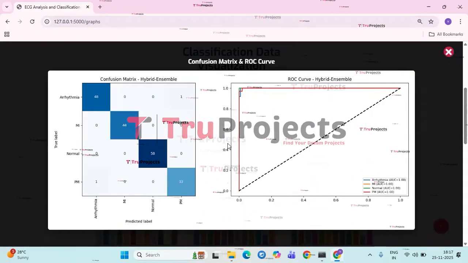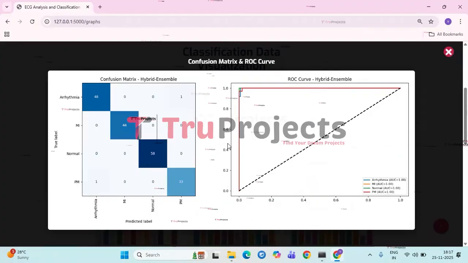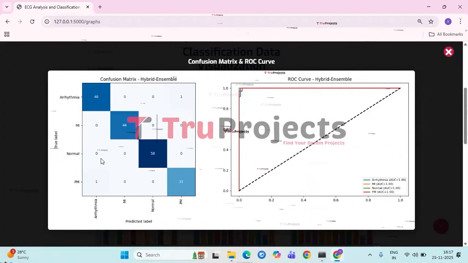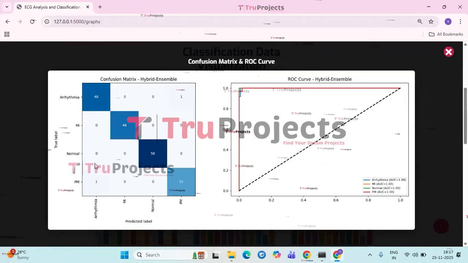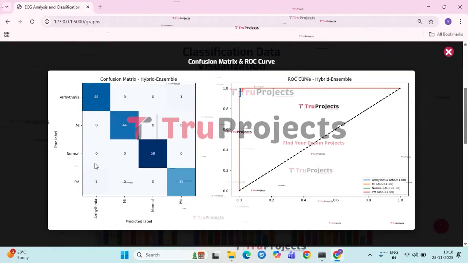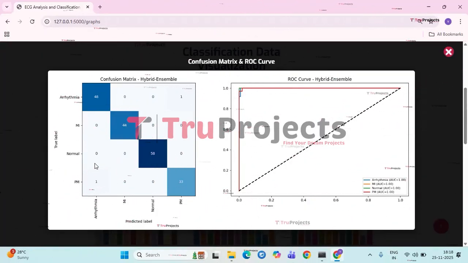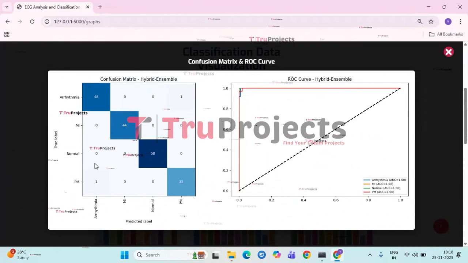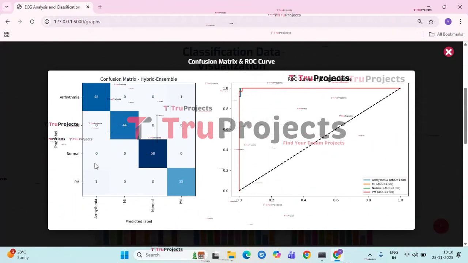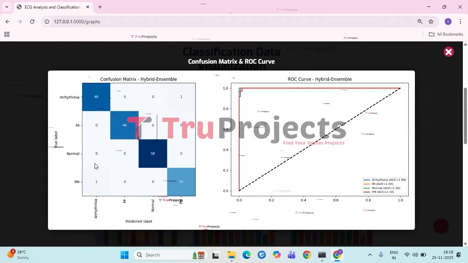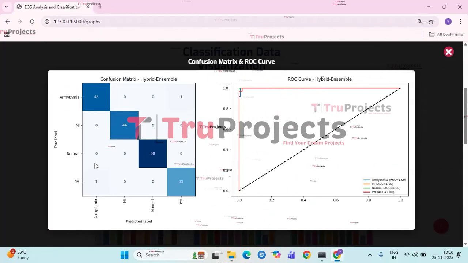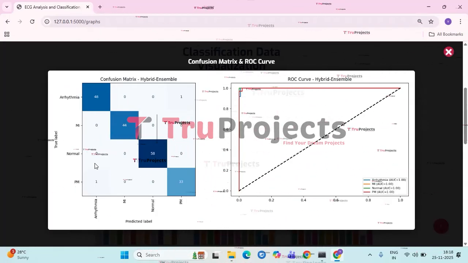The two graphs together illustrate the strong performance of the hybrid ensemble model. The confusion matrix on the left shows that the model correctly identifies almost all samples in each class, with only one or two misclassifications occurring overall. Arrhythmia, MI, normal, and PM images are classified with very high accuracy, and the MI and normal classes in particular are predicted perfectly with no errors.